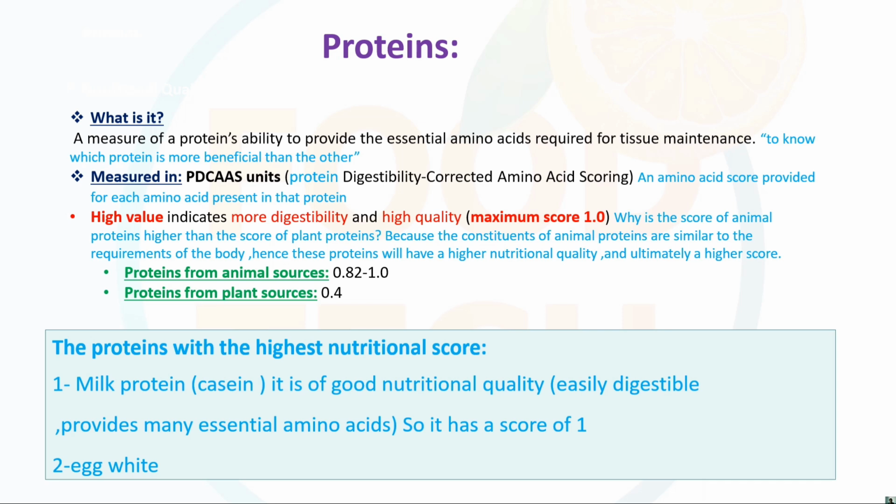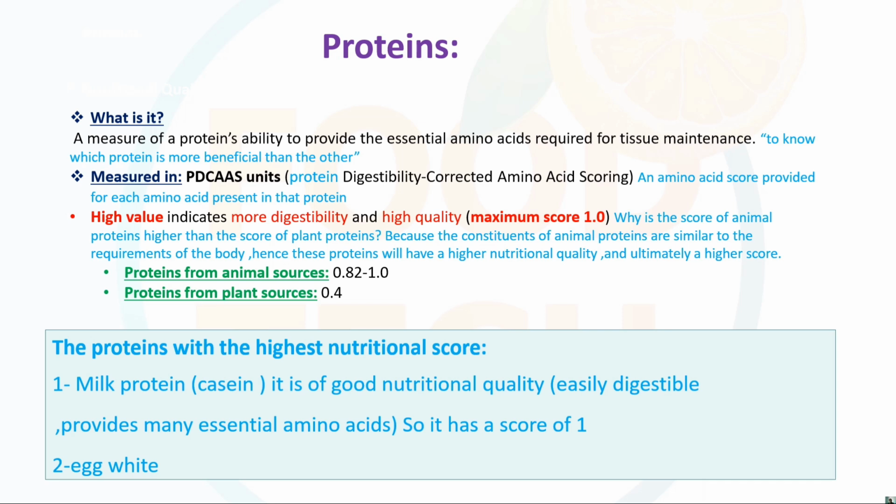So animal protein has a high digestibility score, or we can say a high biological value, right? The animal source is the higher one, ranging from 0.8 to 1, and as we discussed earlier, the digestibility ratio value for that is 0.4. So please note that point.